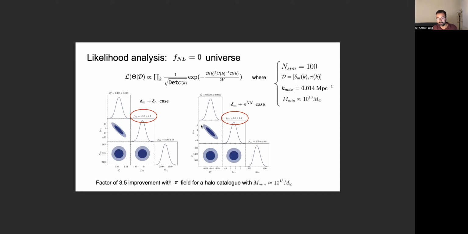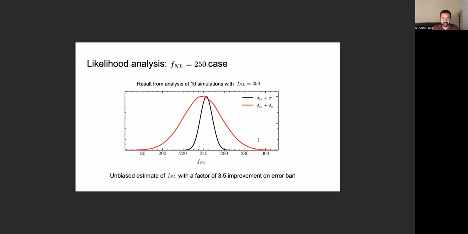And the framework that we are proposing improves upon those error bars by a factor of 3.5, which is quite a significant improvement. Finally, we rerun our analysis pipelines on another suite of 10 simulations, which were run with an FNL of 250. And here again, we end up obtaining an unbiased estimate of the true FNL with a similar 3.5 factor improvement in the error bar. This can be seen here.